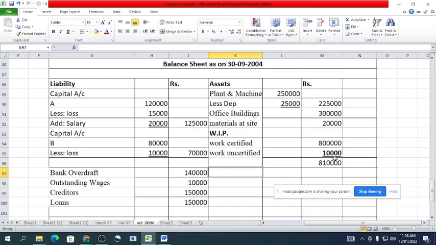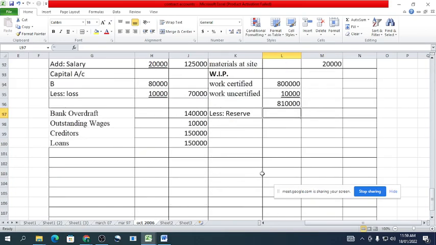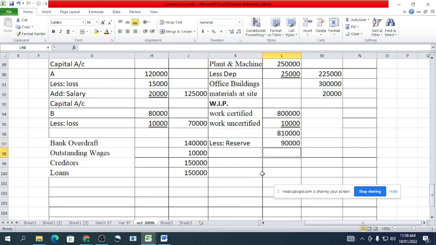Okay, we will deduct from it less reserve. Actually, we will mention it in the debit side column. Less reserve, reserve 90,000 rupees. Okay, we will get the remaining amount: 8 lakh 10 minus 90,000.